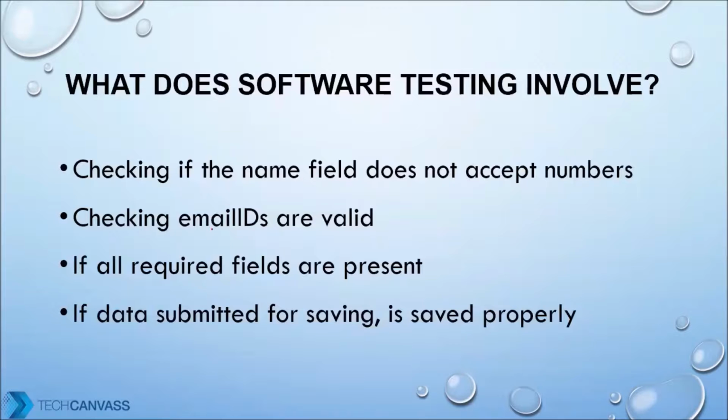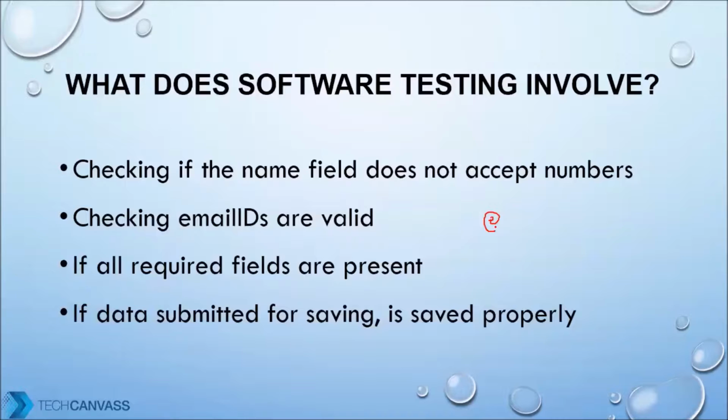Then you will put invalid email IDs into that, without an ampersand sign. This is an ampersand sign, and every email ID must have this. So whenever you come across an email ID field for testing, you should put something which does not have this ampersand sign and see whether your system rejects it.